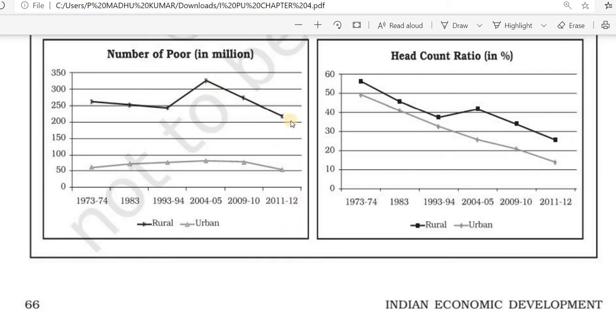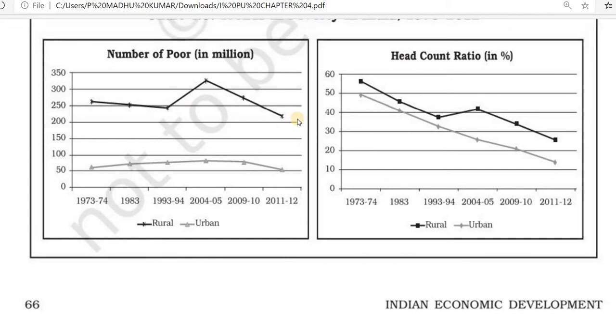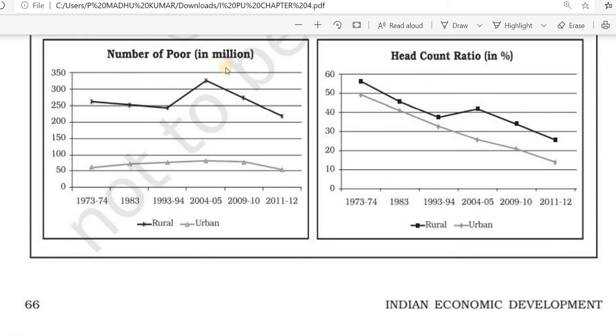After that, in 2011-12 it reduced to between 200 and 250. This is in the case of rural areas. In the case of urban areas, it was between 50 and 100 million, and not much change came in this number for rural people.